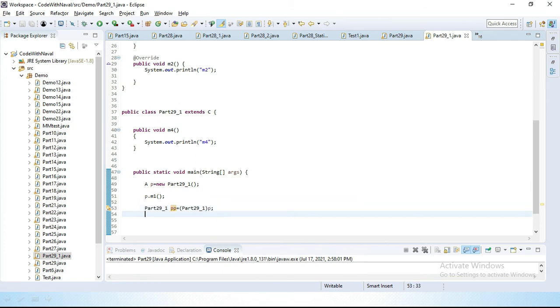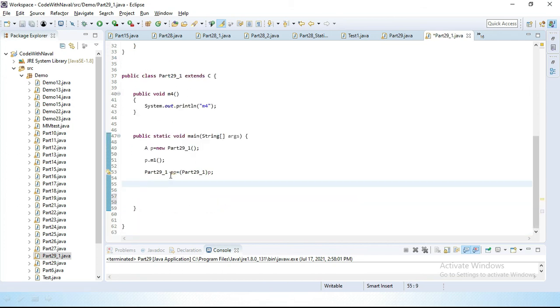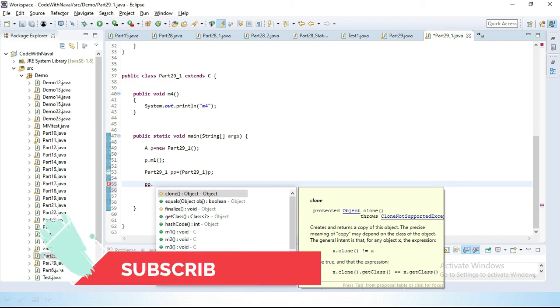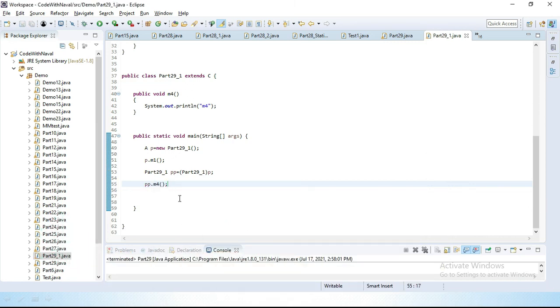Now using this pp reference, this child pp reference, you can see we can access m1, m2, m3 and m4. We can access all these methods.